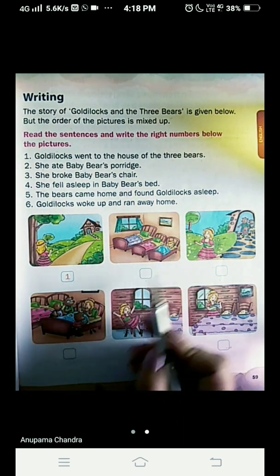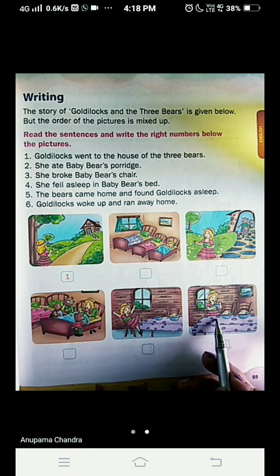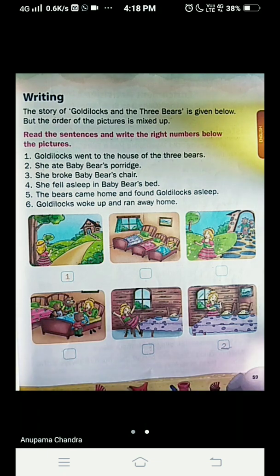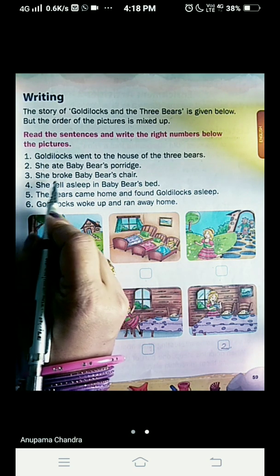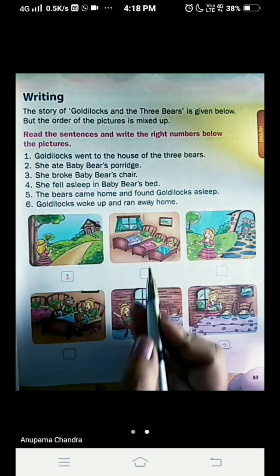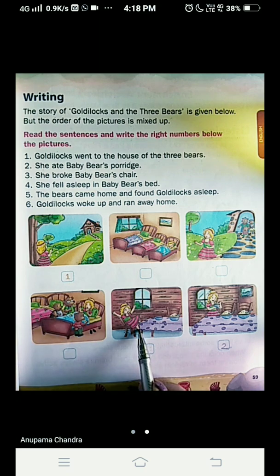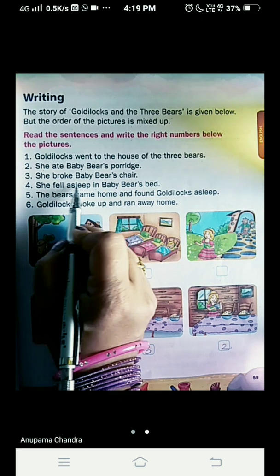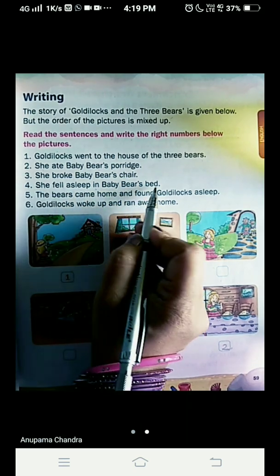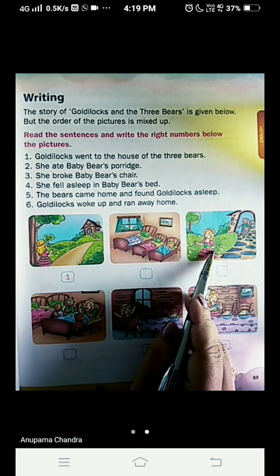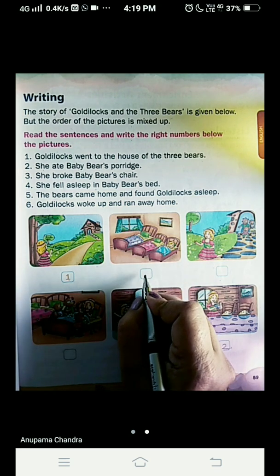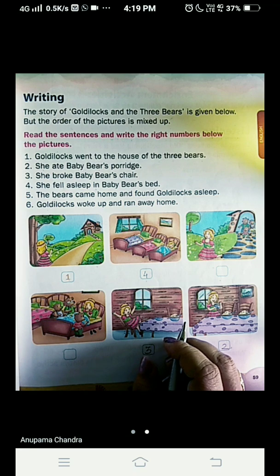Now, which is the picture in which she is eating the porridge? Here it is. So you will mark this as 2. Now come to the third one. She broke baby bear's chair. Now we have to find out the picture in which the chair is broken. Here it is. So you will mark this as number 3. Come to number 4. She fell asleep in baby bear's bed. Which will be that picture? Here it is. So here you are going to write number 4.